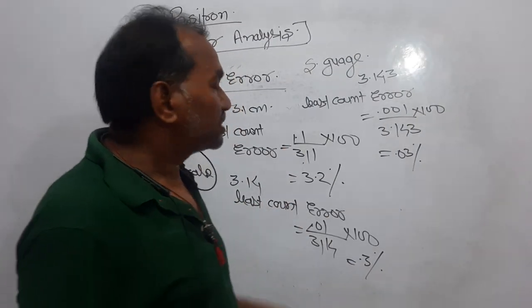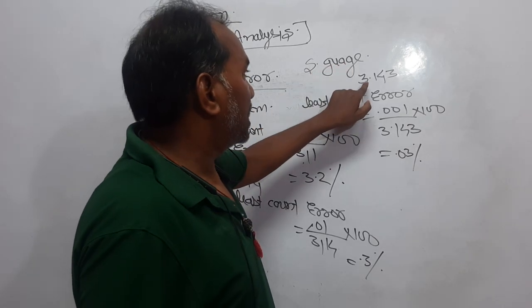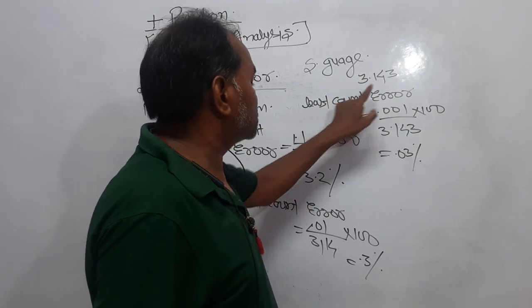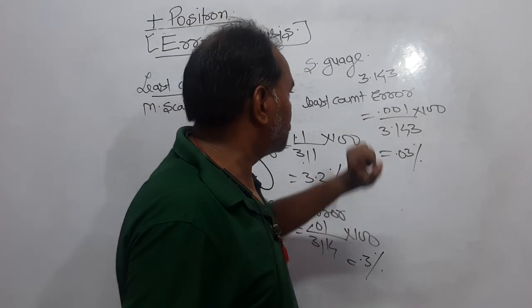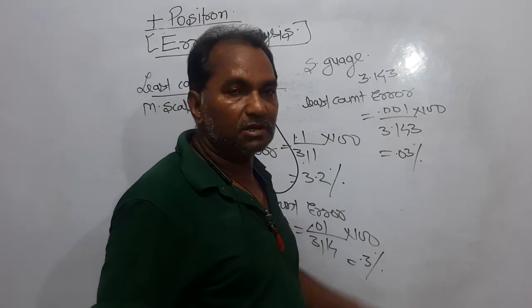Now you use a more precise one, a screw gauge, and the value you get is 3.143. The least count will be 0.001, and in this case the least count error is 0.03%.